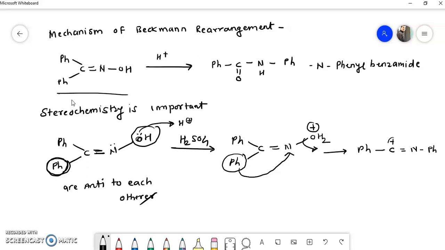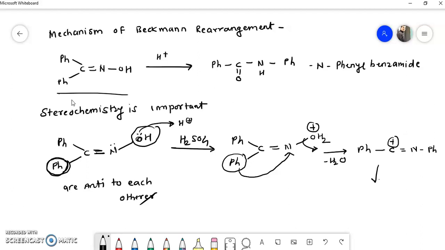Here there will be a positive charge now, and there is a loss of water molecule. So this is the second step. In the first step there is a protonation. In the second step there is a migration of this group along with elimination of water.